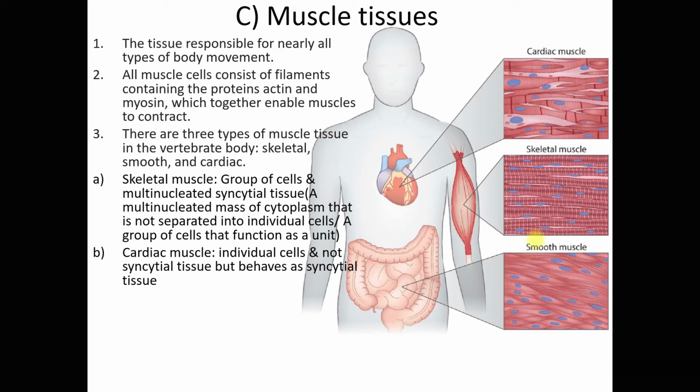Cardiac muscles are individual cells. You can see here this is one cardiac cell, or myocyte. Myo means heart, cyte means cell, so heart cell. So this is one myocyte. One myocyte has one nucleus, which differs from skeletal muscle, where one cell can have more than one nucleus, because those cells are not separated into individual cells. That is for skeletal muscle.